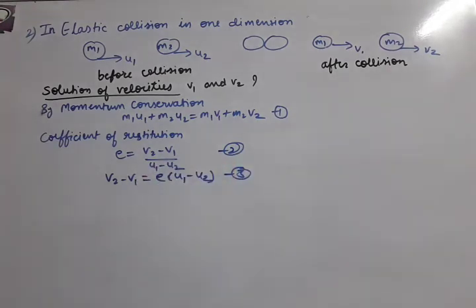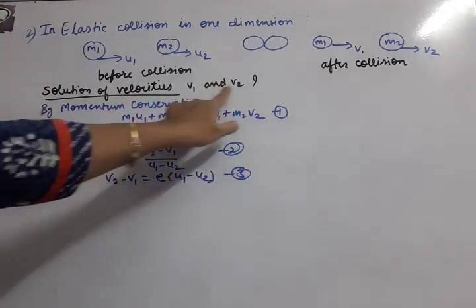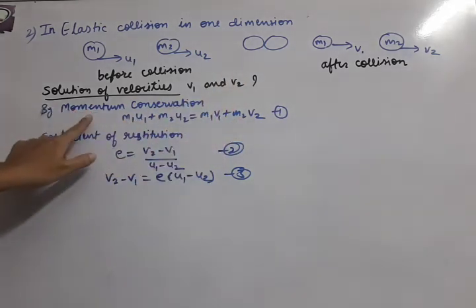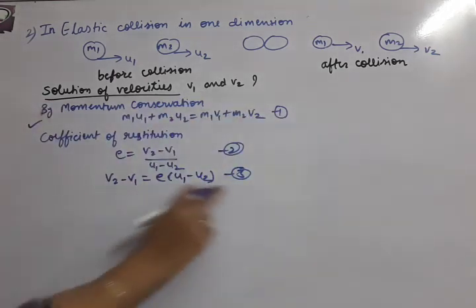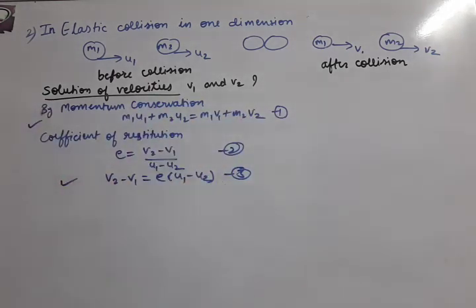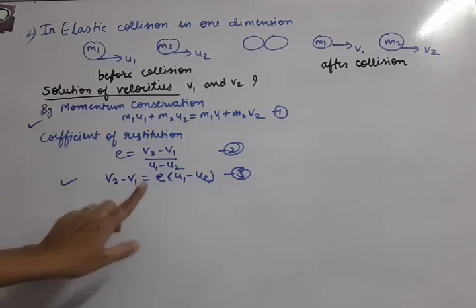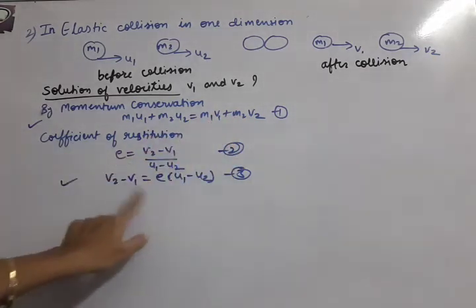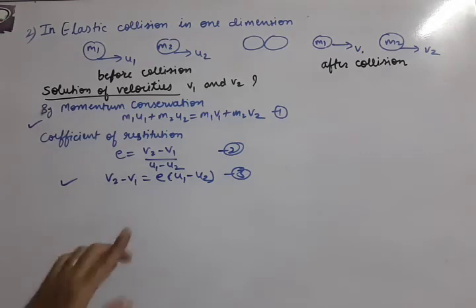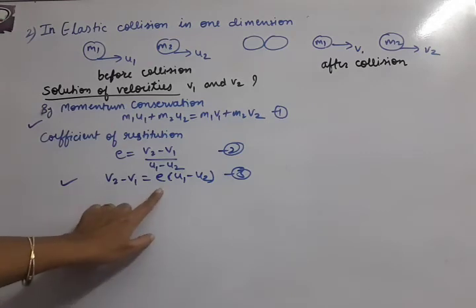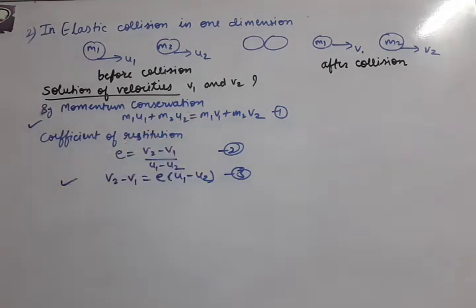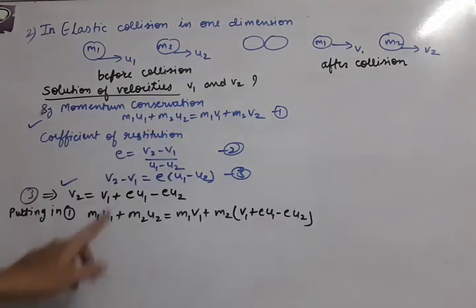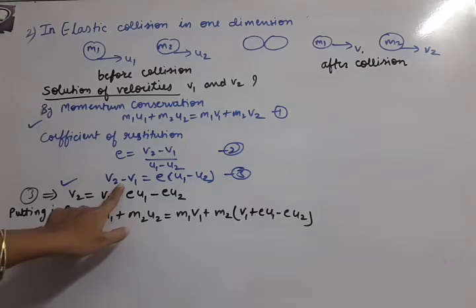Okay, so now we will be solving. Our target is to solve v1 and v2. So we will take the first equation as it is, and we will take this third equation. Like we solve linear equations, in the same manner we will solve these two equations. The procedure is the same. Our unknowns are v1 and v2. We will solve any one unknown from any one equation and put it in the second. Let us do it. Let us solve v2 from the third equation.